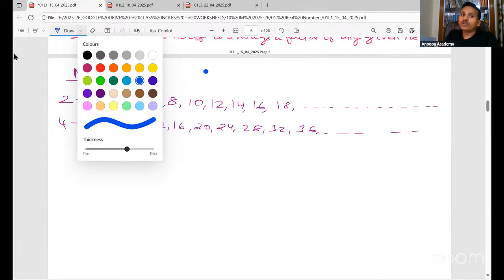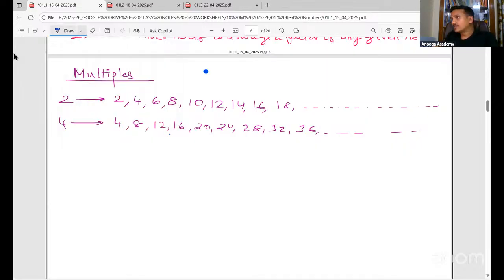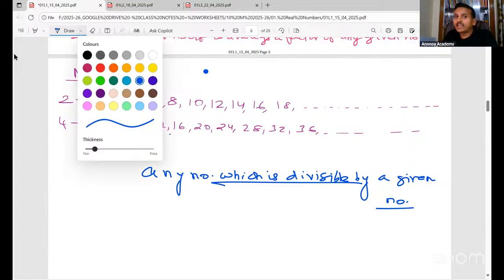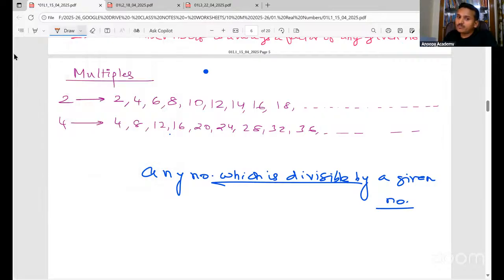Wait. What you told in the first place? Any number which is divisible, you told, right? Yes, sir. Any number which is divisible by a given number. Okay. Now, there is a difference between divisible and divides. Both are not the same. Divisible and divides.